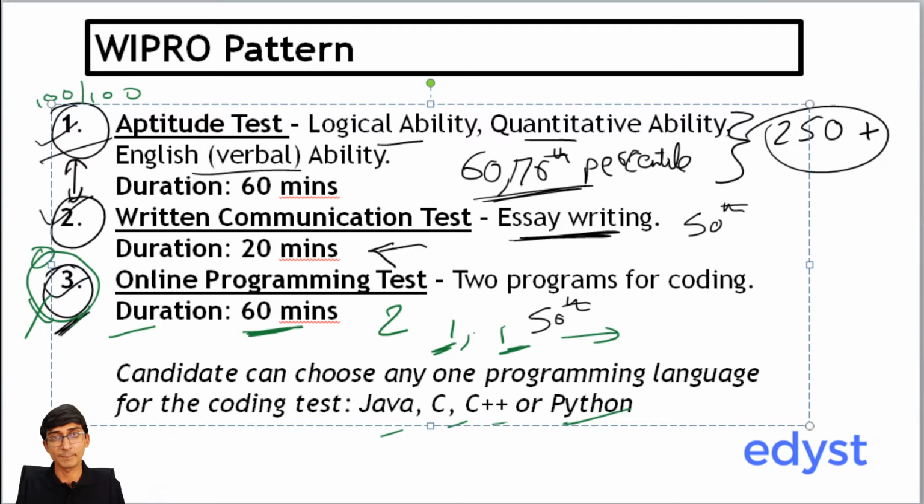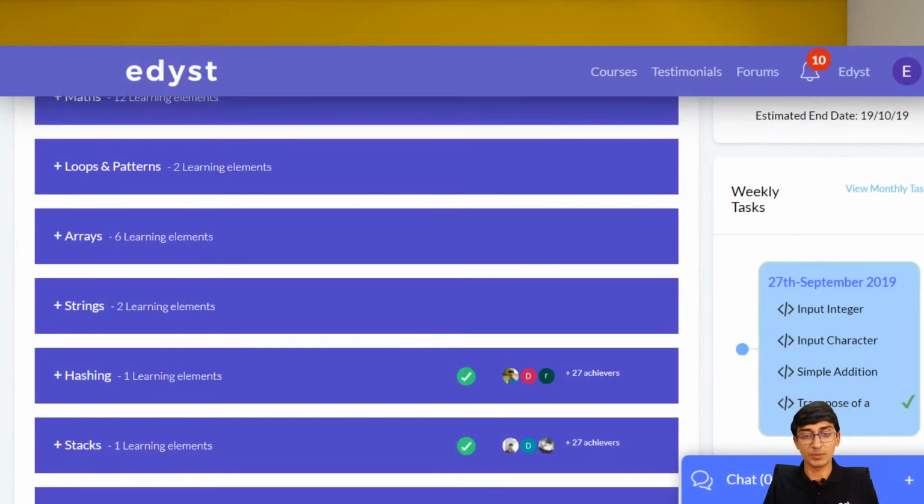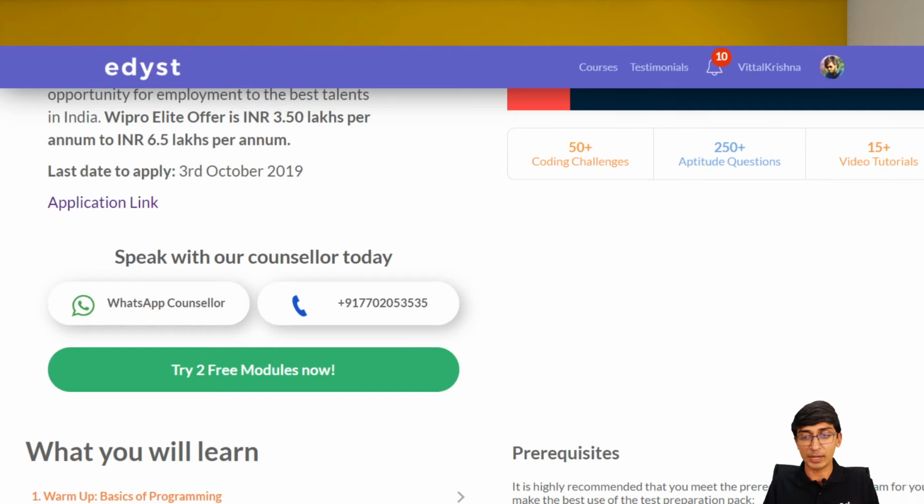Some people are asking, if we are stuck while practicing on the platform, what kind of support can we expect from Edyst? Right. So if you're stuck on the platform, what kind of support can you expect? Especially you might have just started coding, you don't really know how to solve some of the problems, some of the errors. So what kind of support can you expect from Edyst? Let me just open up the live platform right now.